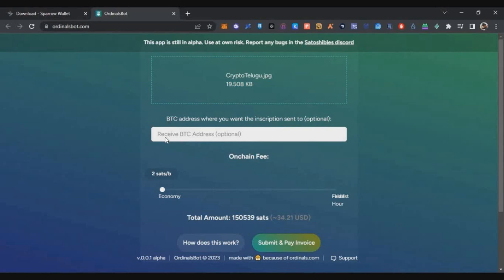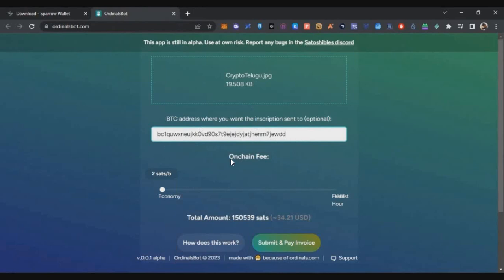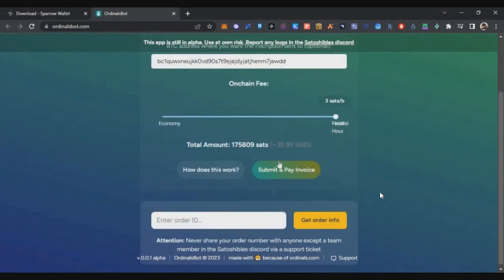Now here you can enter the Bitcoin address. You just copy this Bitcoin address and paste it here. Once you enter it, you have to select the on-chain fees. Just drag this to higher or faster, and then you can see $39 is the cost. You can just click on submit and pay invoice.